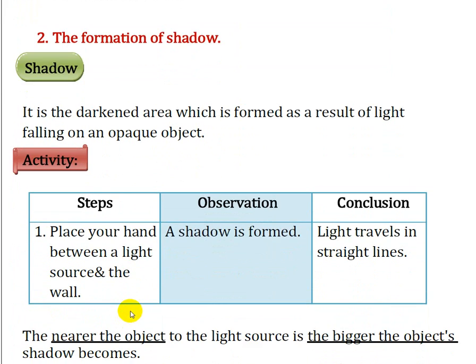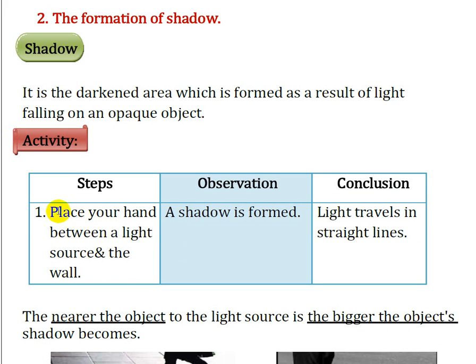So what about the formation of the shadow? What's the meaning of shadow? Shadow is a dark area that is formed as a result of light falling on an opaque object. An opaque object is an object that prevents light from moving through. It blocks the light waves.